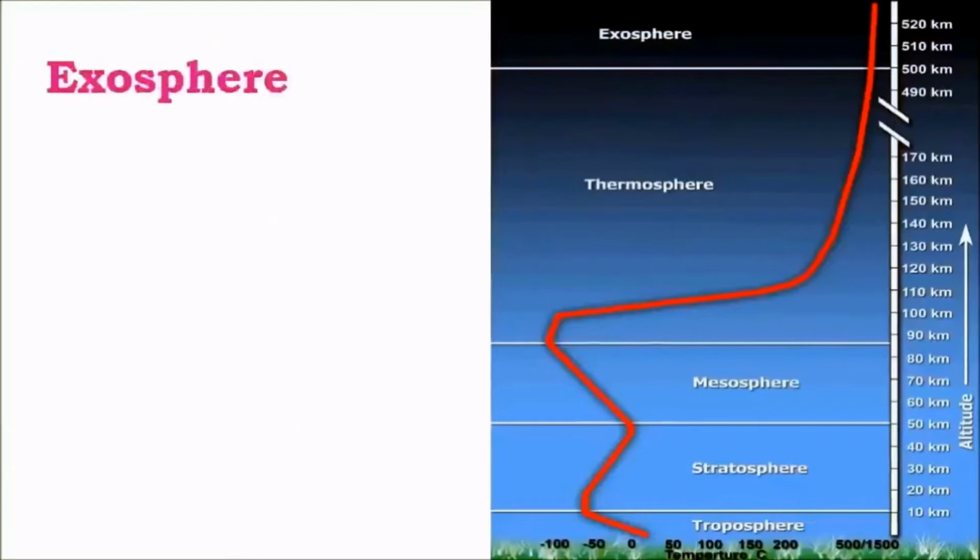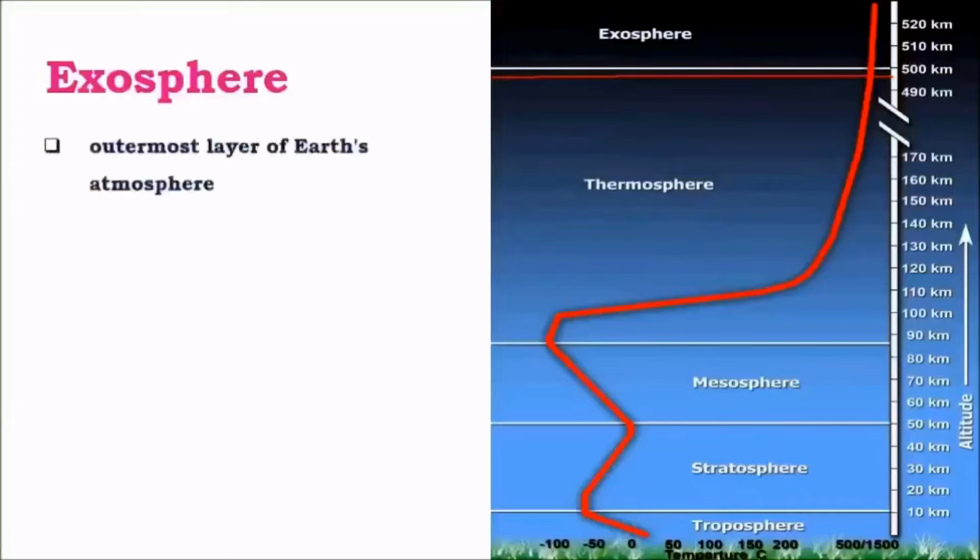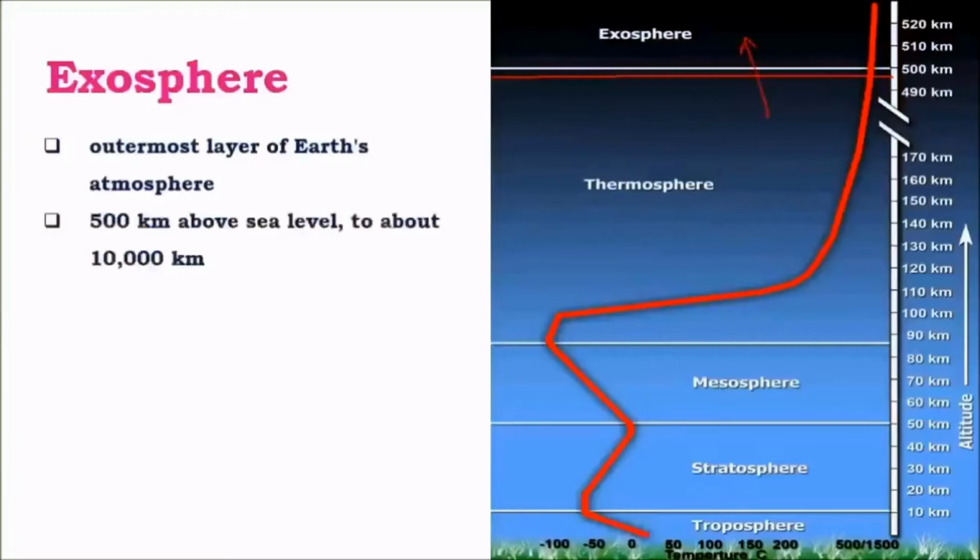And the outermost layer is called the exosphere, and the layer that separates thermosphere and exosphere is called the exobase. This is a very thin layer whose properties are mostly similar to both thermosphere and exosphere. Exosphere mostly has hydrogen and helium as its major constituents. As hydrogen and helium are lightweight gases, they would escape higher towards the exosphere and would settle in the exosphere. And it extends from about 500 kilometers to about a few thousand kilometers above the Earth's surface.